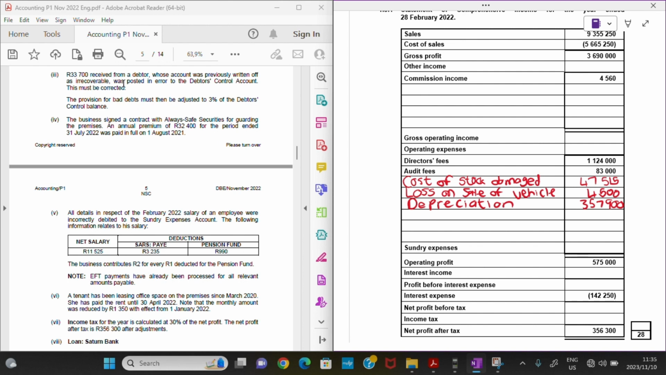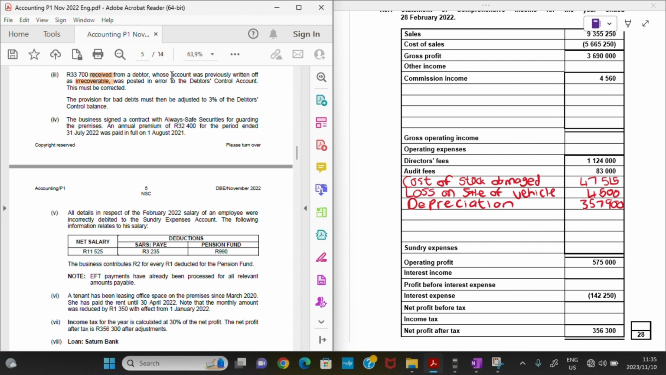So 33,700 rands received from a debtor. Received means it's a payment to us, right? From a debtor whose account was previously written off as irrecoverable. So this was a bad debt at first, but then that bad debt has now paid us. What were we supposed to record it as? We were supposed to record it as bad debts recovered. But instead, there was an error, and it was posted to the debtors control account, right?